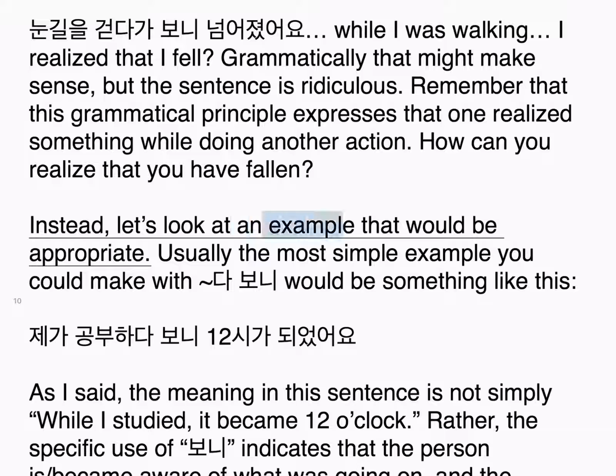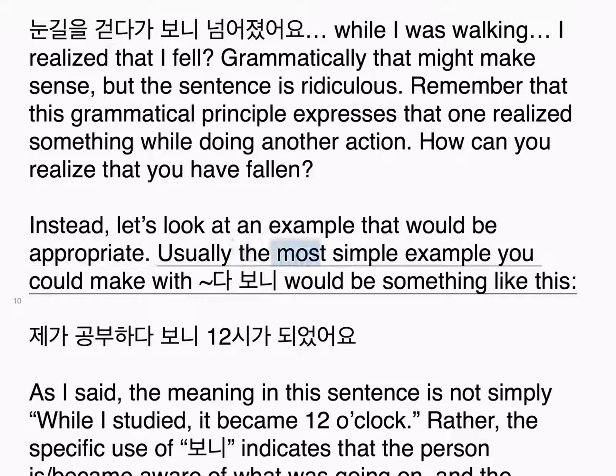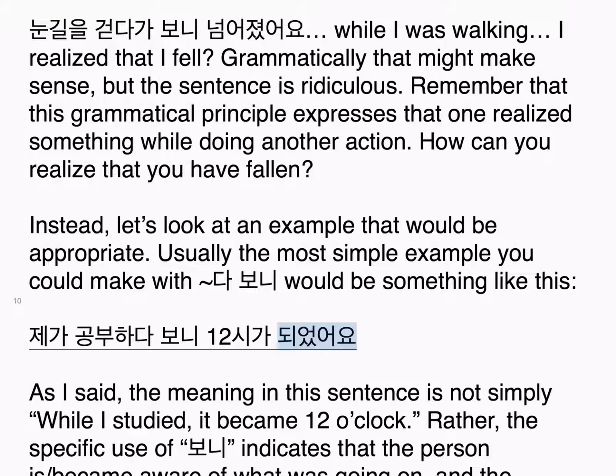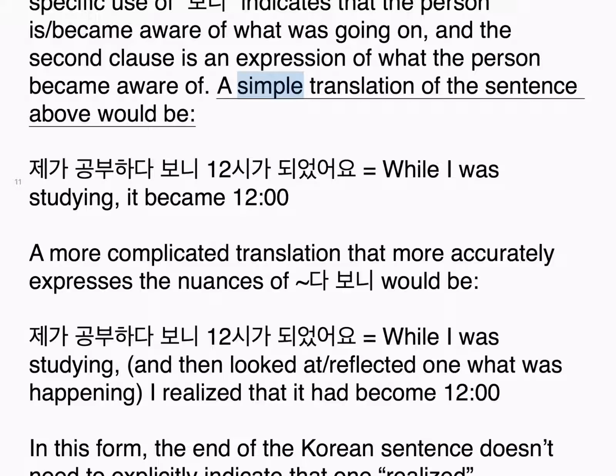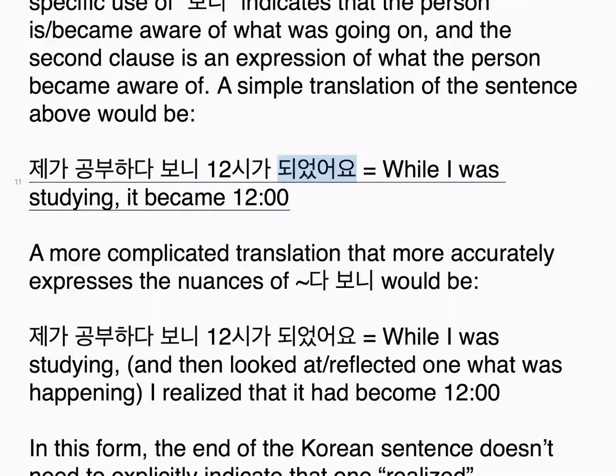Instead, let's look at an example that would be appropriate. Usually the most simple example you could make with 다 보니 would be something like this. 제가 공부하다 보니 12시가 되었어요. As I said, the meaning in this sentence is not simply, while I studied, it became 12 o'clock. Rather, the specific use of 보니 indicates that the person became aware of what was going on, and the second clause is an expression of what the person became aware of. A simple translation of the sentence above would be, 제가 공부하다 보니 12시가 되었어요. While I was studying, it became 12 o'clock.